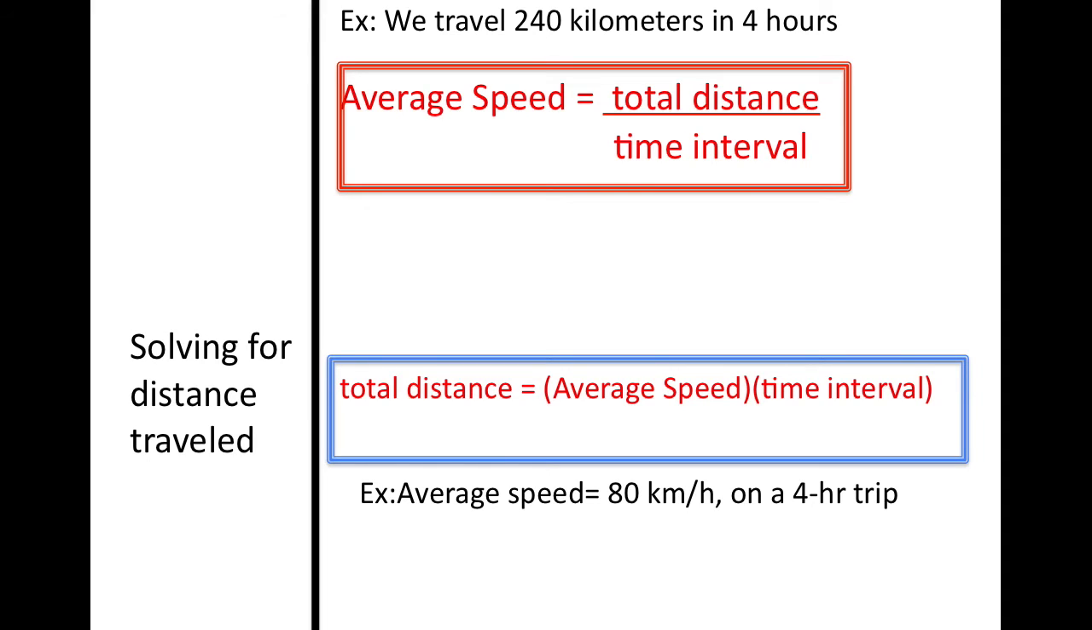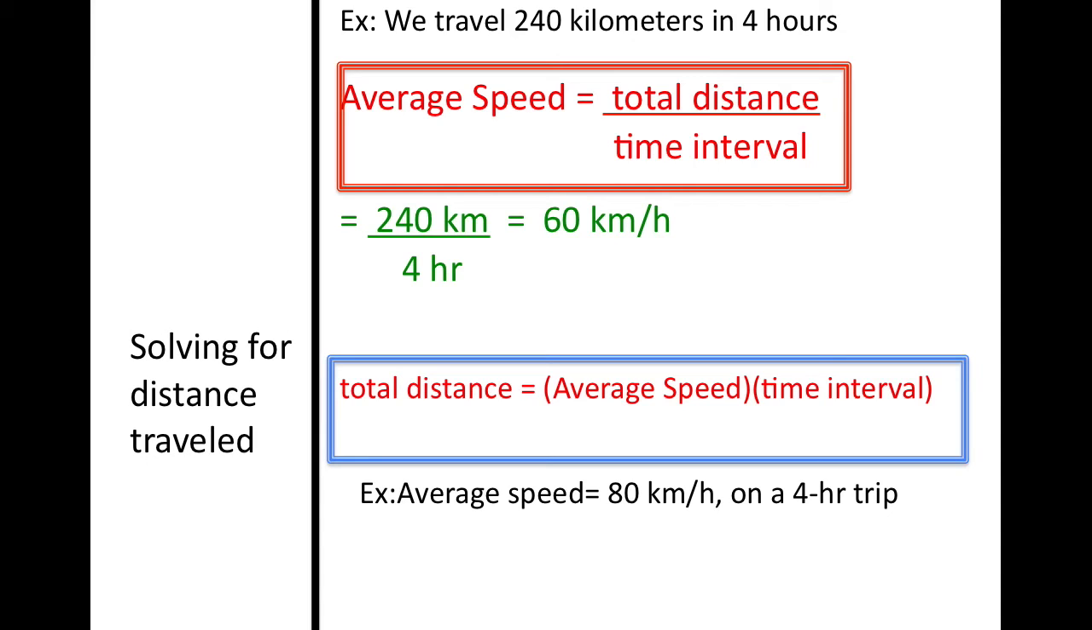Another example is if you were to travel 240 kilometers in 4 hours, so now our time of travel is longer, you would just need to do some simple division. So your average speed is the total distance, remember, over time interval. So if you do the division, you would get an answer of 60 kilometers per hour.